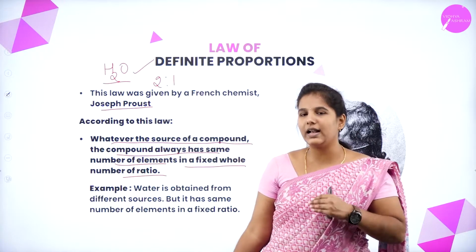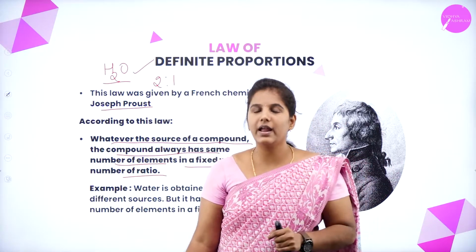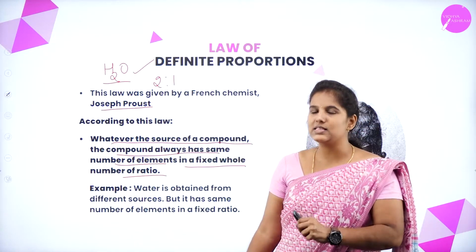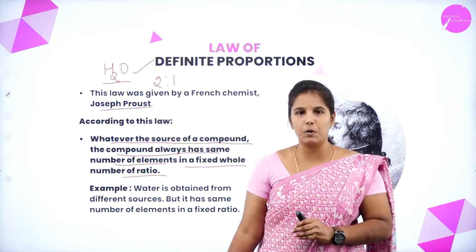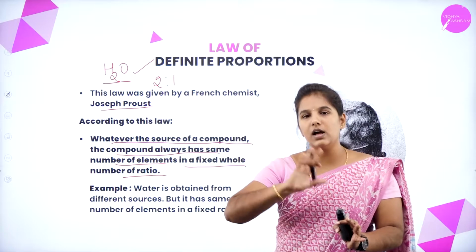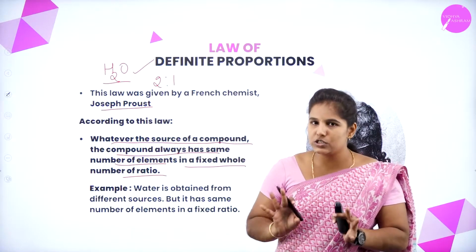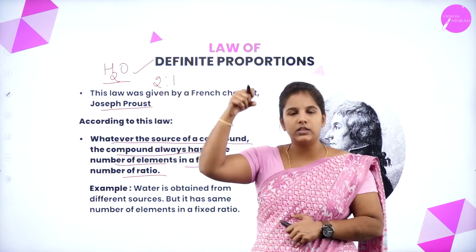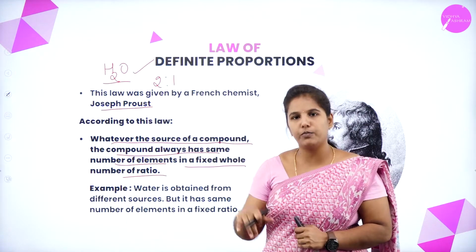So this was a clear idea given by Joseph Proust, and he put forward the law known as the law of definite proportion. The name itself shows that if you bring compounds from different sources, the compound must have elements present in a fixed composition.